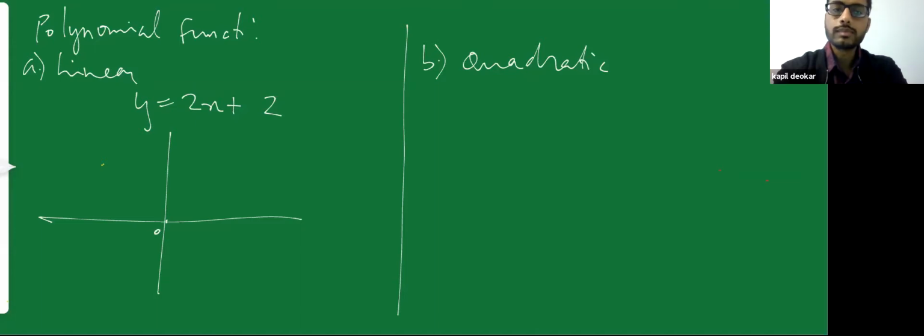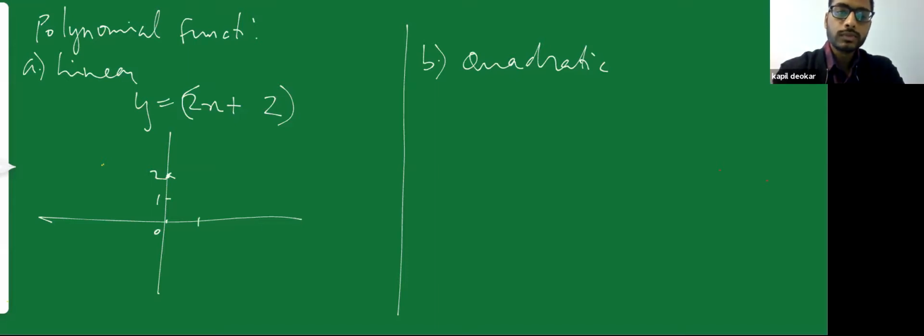So what is my function doing over here? My function is performing this operation, 2x plus 2. So if in this machine I am putting x is equal to 0, what my machine will do is 2x plus 2 and produce some output. That output is my y. So what output will I get if x is equal to 0? 2 into 0, 0, plus 2, that is 2. So when x is equal to 0, I am getting the value of y is equal to 2. So this point.